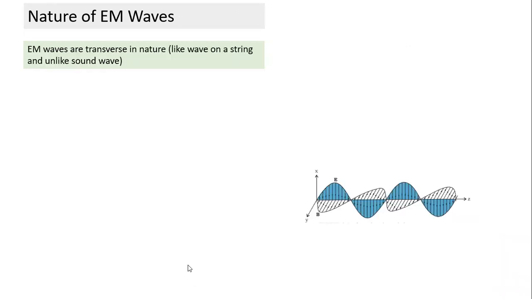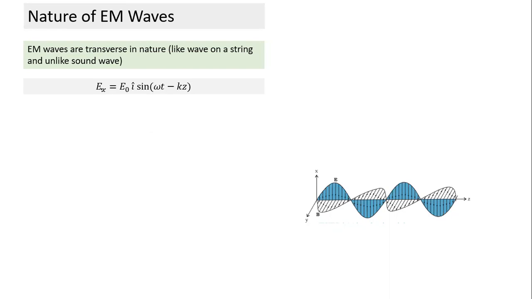Now we come to EM waves. EM waves are also transverse in nature, similar to a string. Let's take a case. There we wrote an expression for displacement. Here, what is oscillating is the electric field. This expression is in a way similar, with some differences. Let's try to understand this equation. What kind of oscillation has been created?